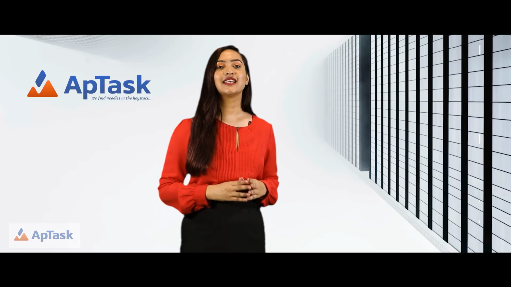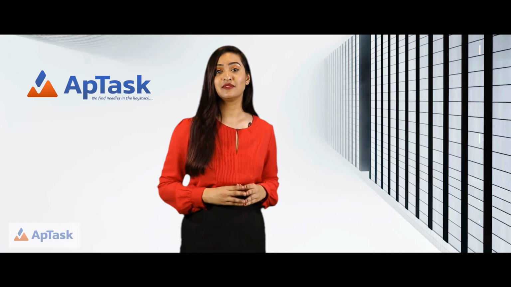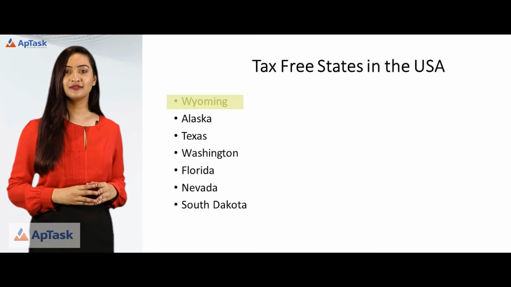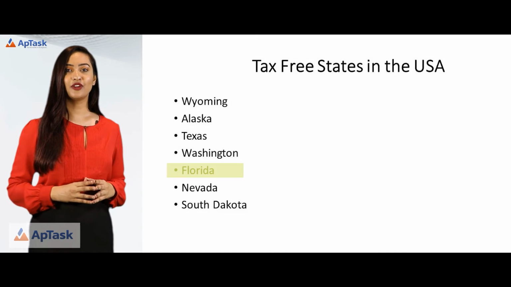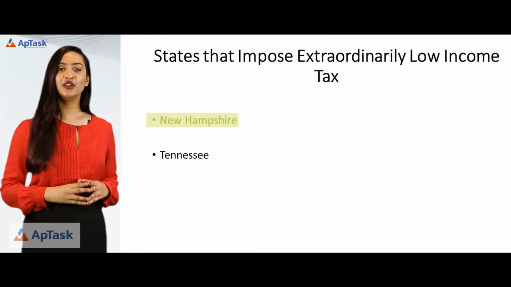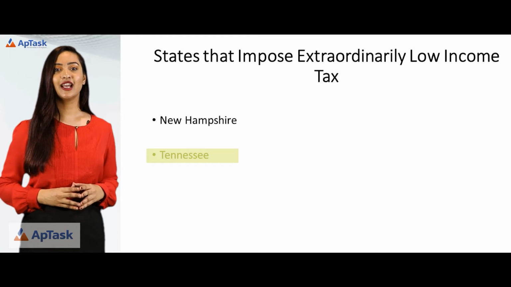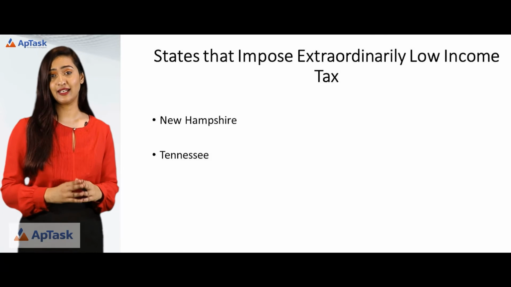Now we'll move to the 7 states in the USA that don't impose an income tax: Wyoming, Alaska, Texas, Washington, Florida, Nevada, and South Dakota. New Hampshire and Tennessee are known for having extraordinarily low income tax rates.